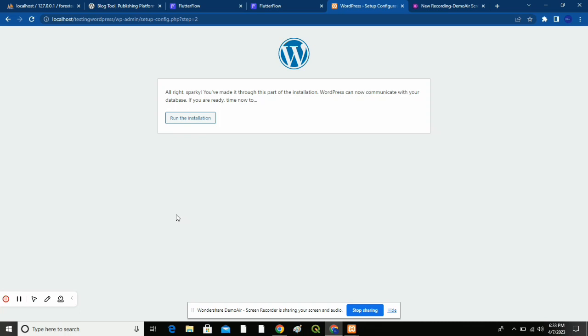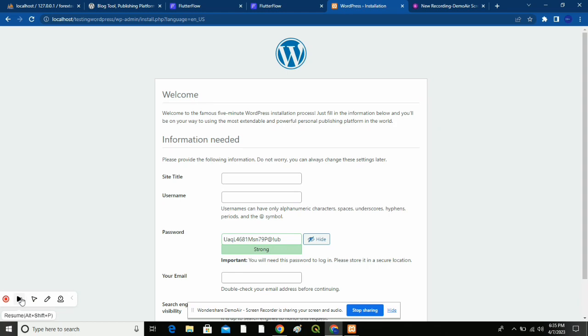Now if everything you did there was successful, this is what you're gonna get. So you just click on run the installation. Alright, now you're gonna just type the name of your site. You can say testing WordPress. You don't need to forget them. You have no reason to forget them, please.